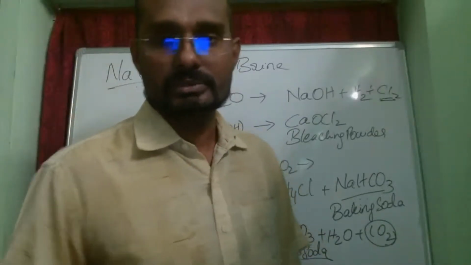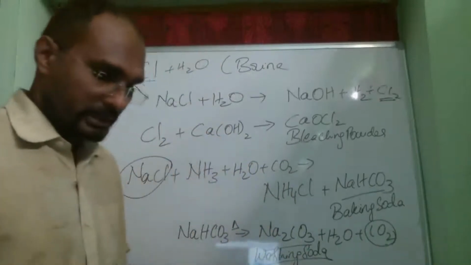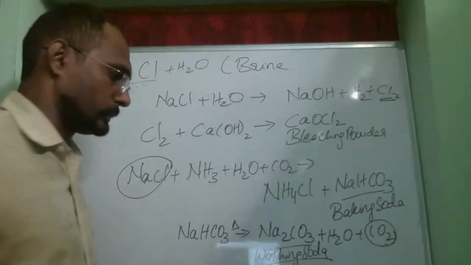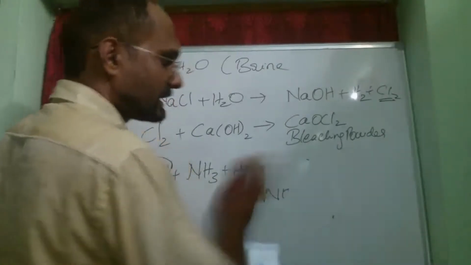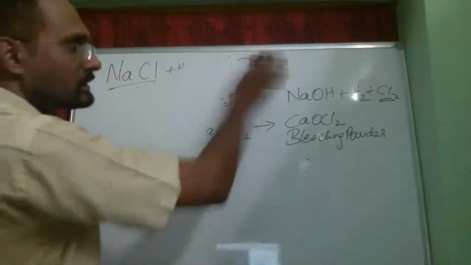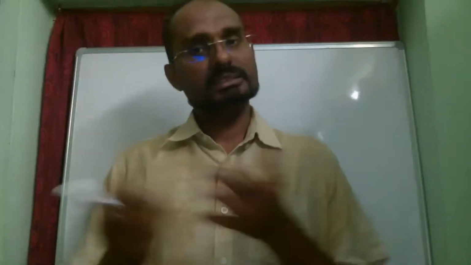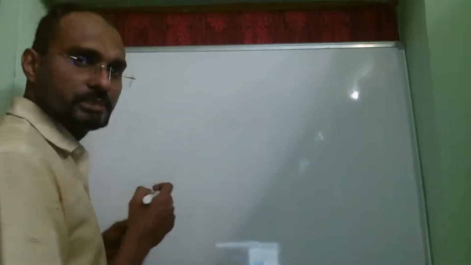Now, coming to the next part, which is interesting. We have a saying that all that glitters is not gold. As far as salts are concerned, we classify them into two types. One is a crystalline salt, the other one is an amorphous salt. Now, what is a crystalline salt? Very simple. Which shines is crystalline. Now, why is that shine coming? You'll be learning this in your plus one. But let me just give you a heads up.